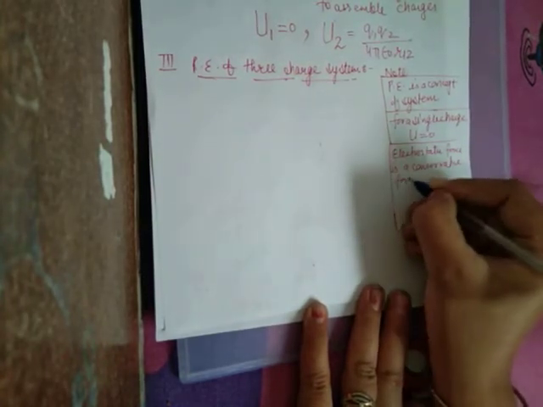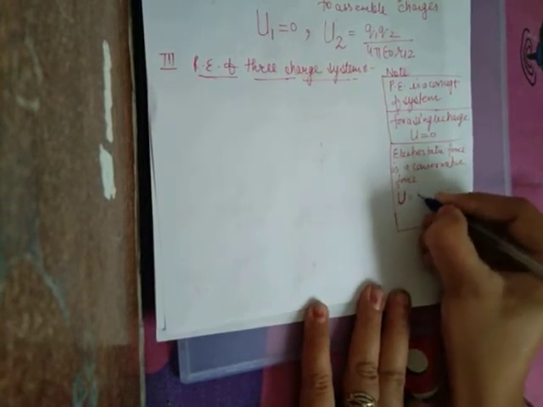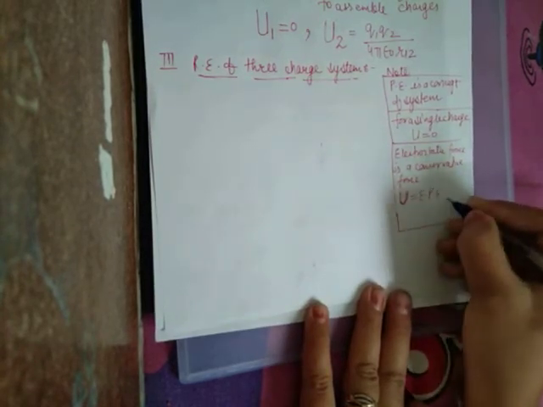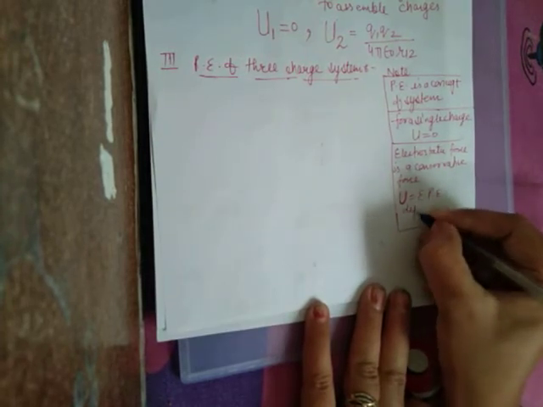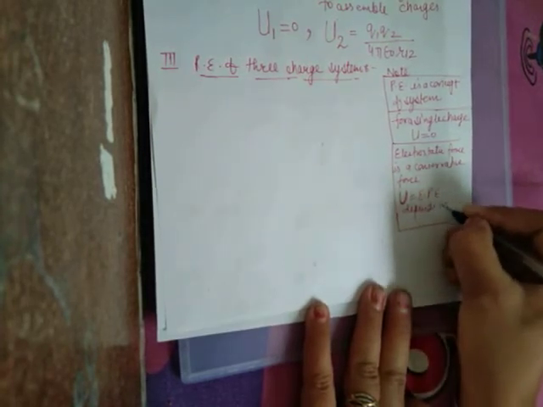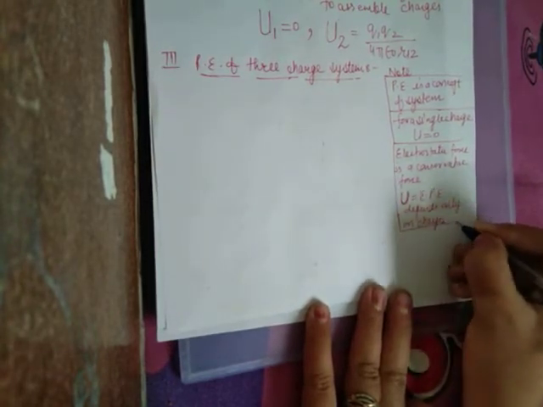Conservative force. Due to its conservative nature, potential energy or electric potential energy depends only on the charges and their location.